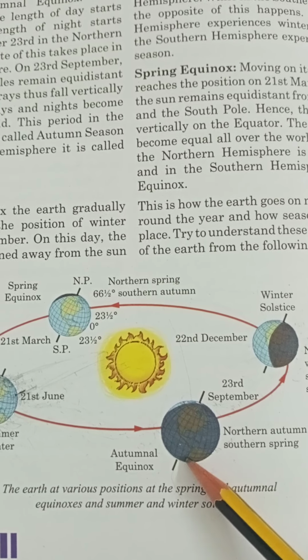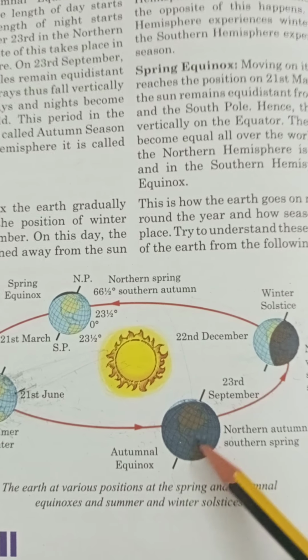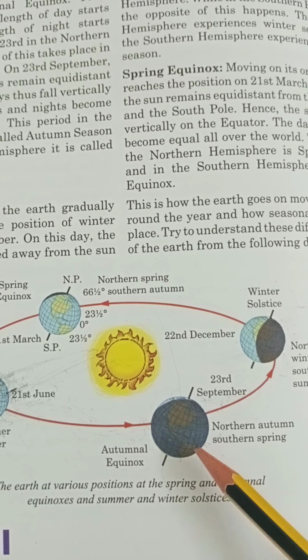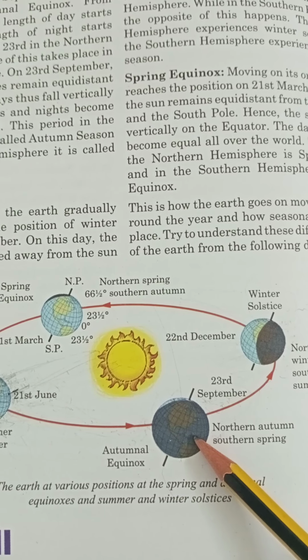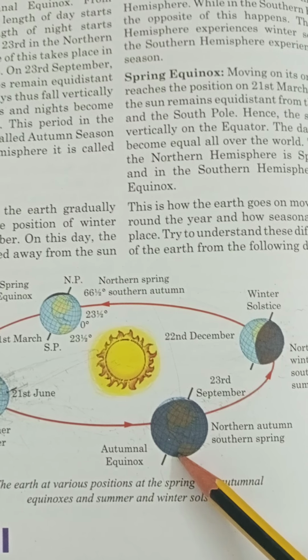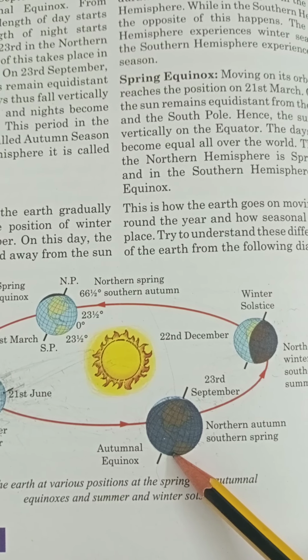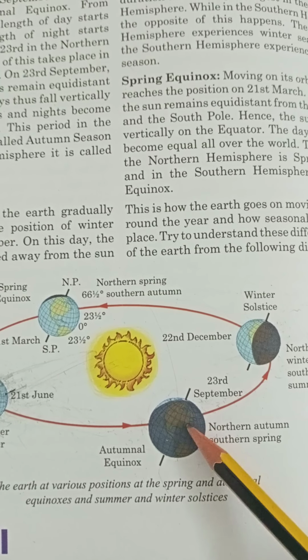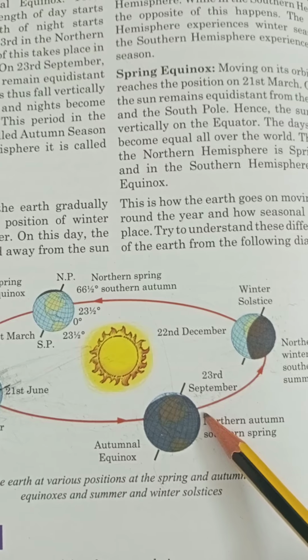The days and the nights all over the world will be equal. This period in the southern hemisphere is called the spring season, and in the northern hemisphere it is called the autumn season. This is the autumnal equinox.